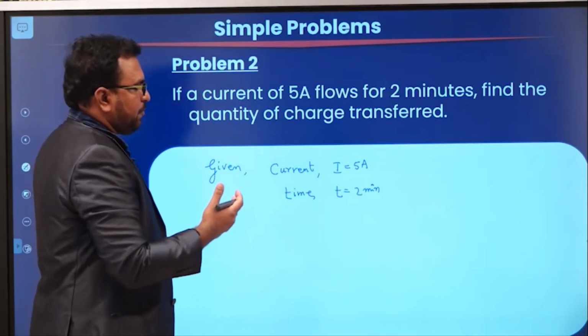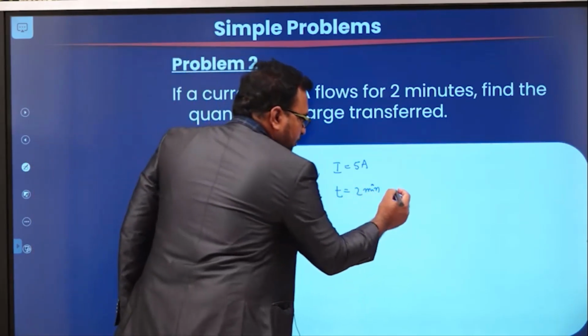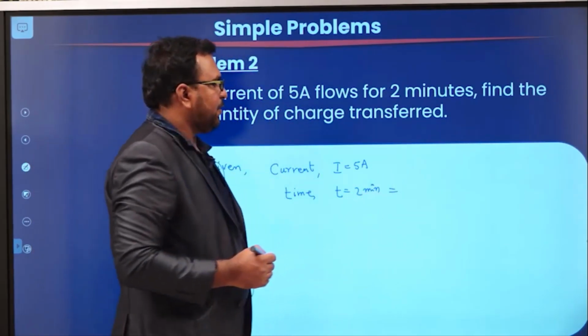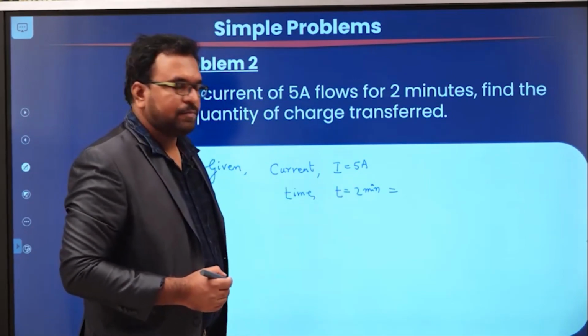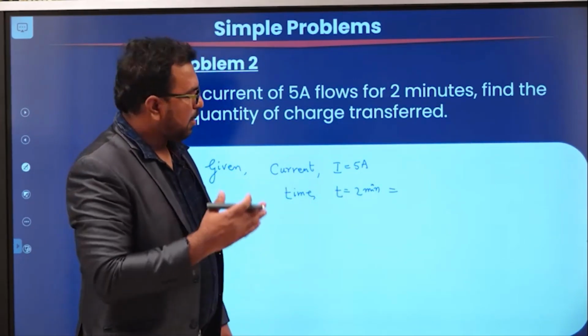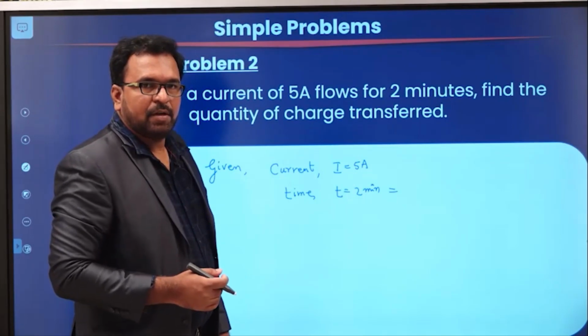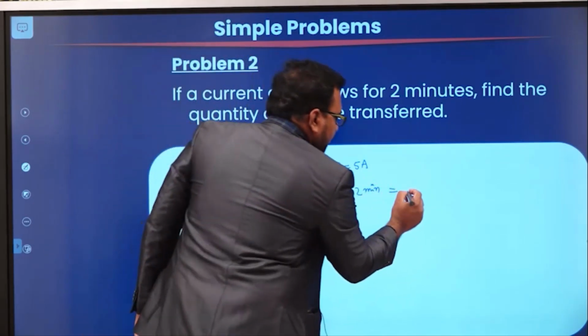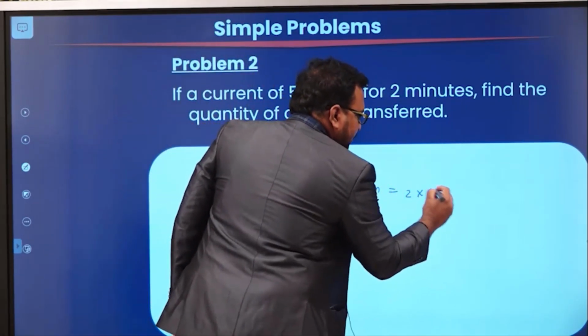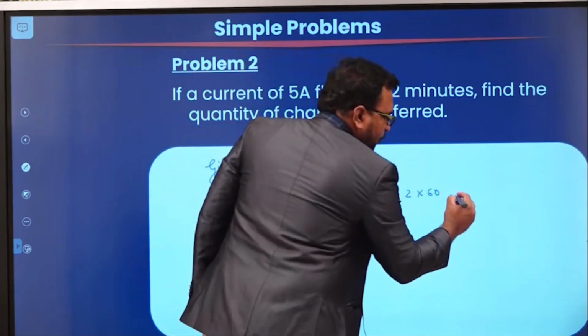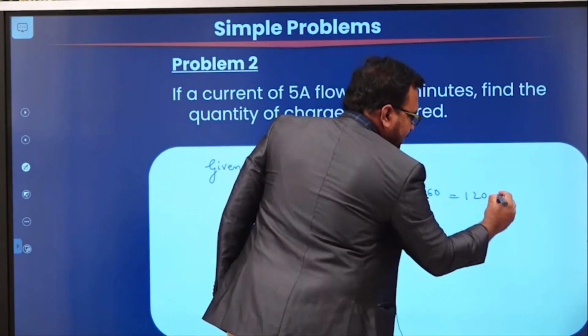For the purpose of solving the problem, we are going to convert the minutes into seconds. All the units involved here are SI units. That's why we are going to convert the time into seconds. 1 minute is 60 seconds. Therefore, 2 into 60 is 120 seconds.